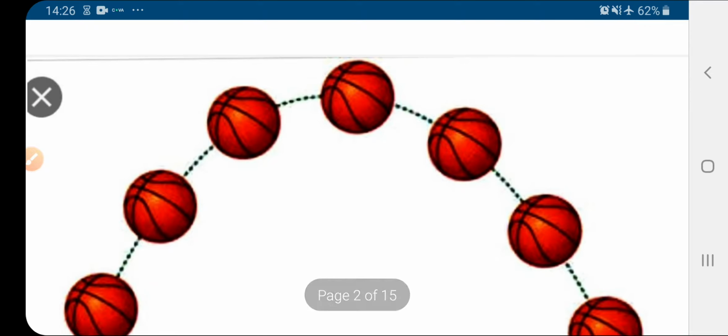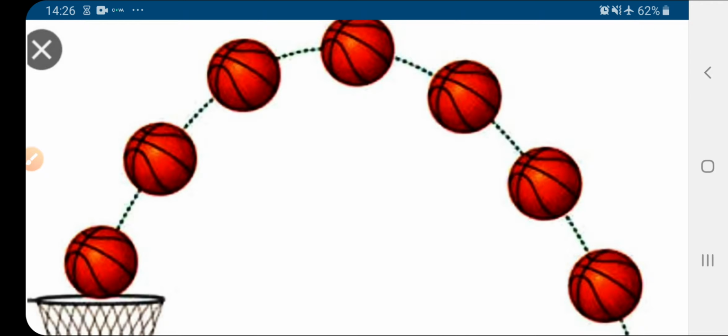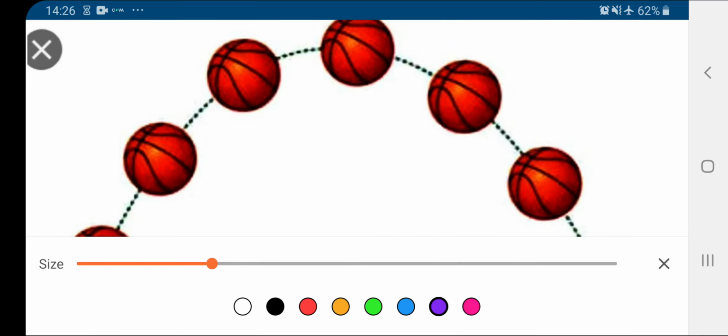First example is a basketball throw. See, this is your net, and a ball is thrown by a player from here, and after following this path it comes into the net.